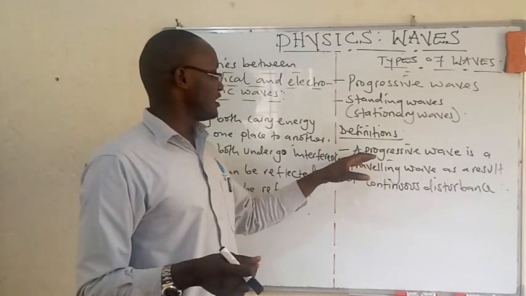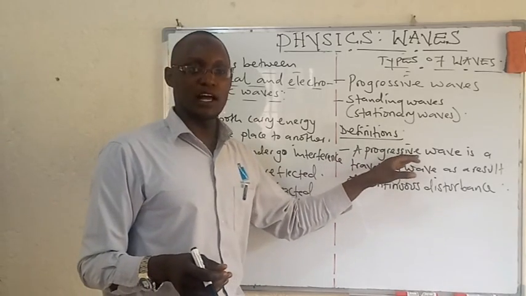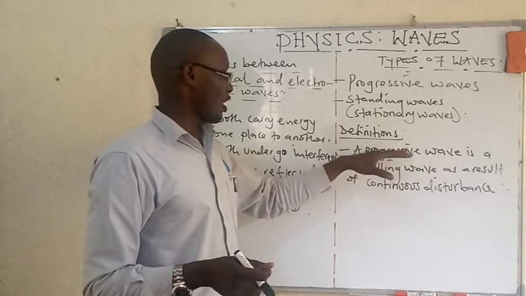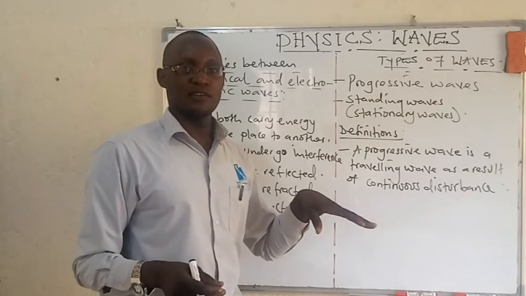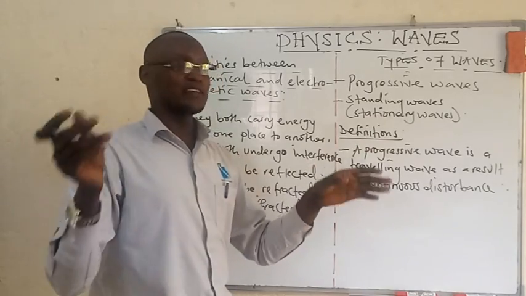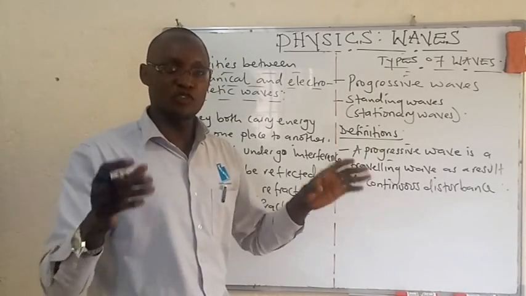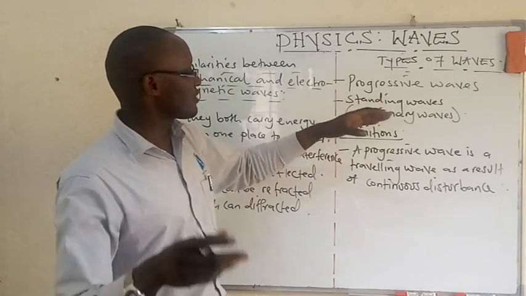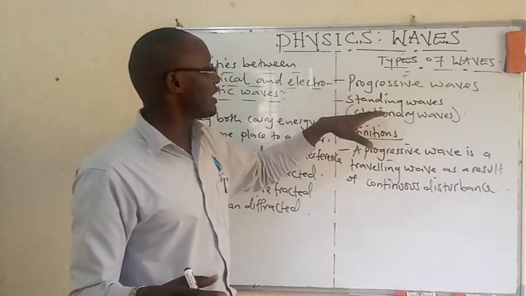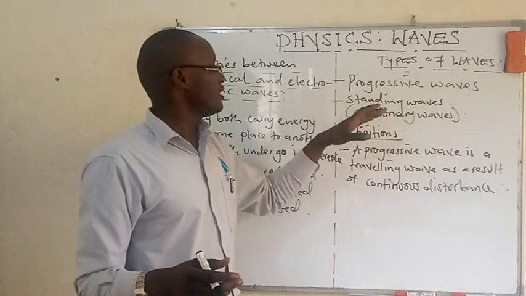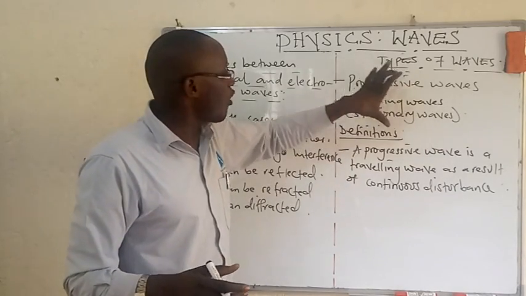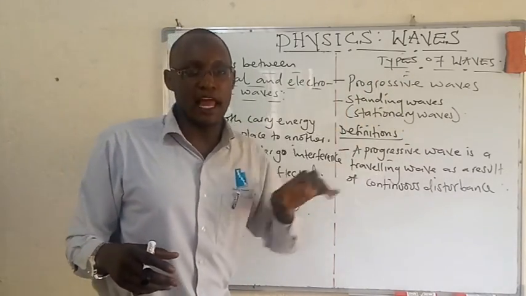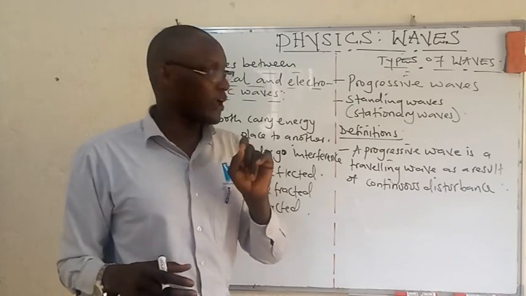Such authors need to take this into consideration. The types of waves are two: progressive waves and standing waves, or stationary waves. These are then broken down into other types, as we are going to see.